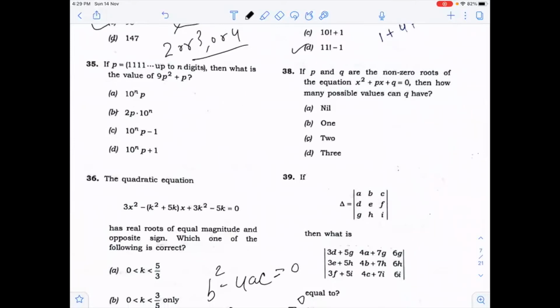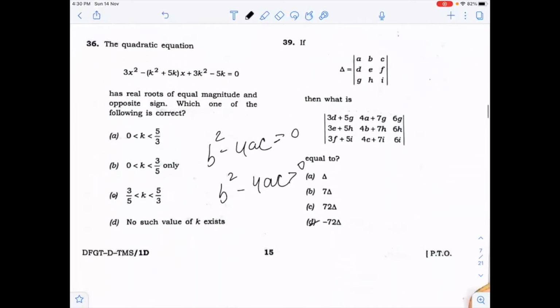38th question. If P, Q are the non-zero roots of the equation, then show how many possible values of Q can have. If P and Q are the non-zero roots of the equation, the roots always depend upon the discriminant. You can find the discriminant and how many possible values of Q can have. Here the discriminant should be greater than or equal to 0 because we are in real numbers. So you can find the number of roots.